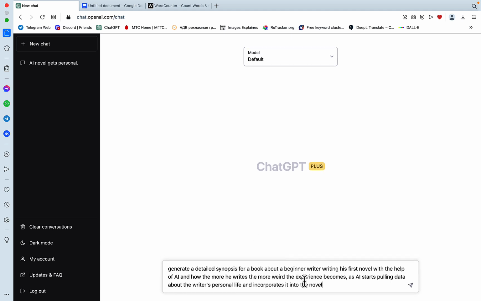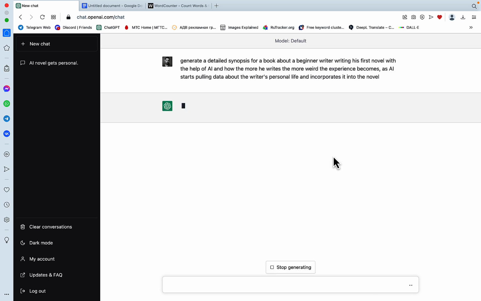First prompt is: generate a detailed synopsis for a book about a beginner writer writing his first novel with the help of AI, and how the more he writes, the more weird the experience becomes as AI starts pulling data about the writer's personal life and incorporates it into the novel. And yeah, I came up with that.